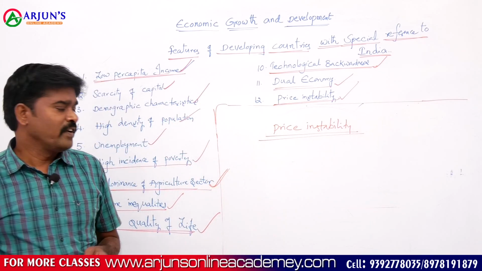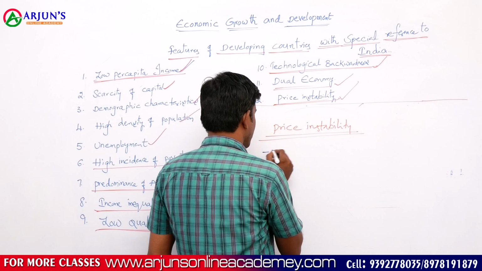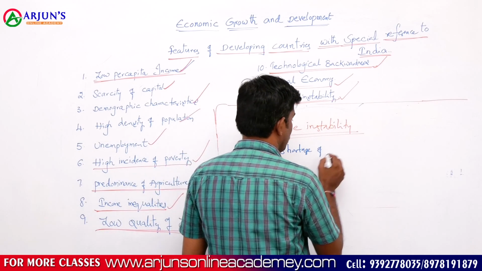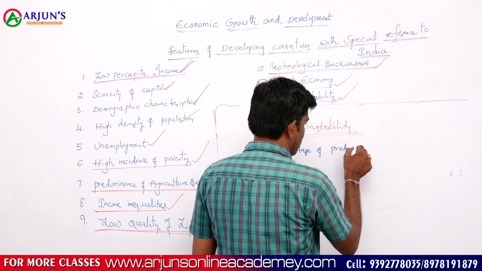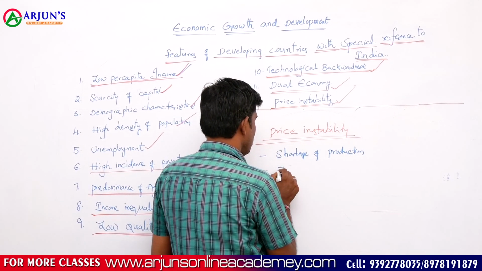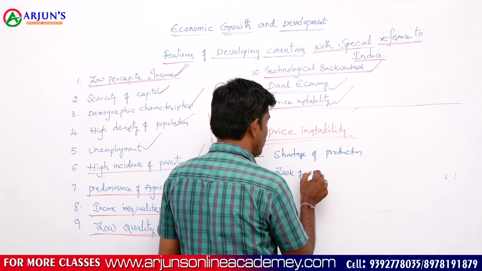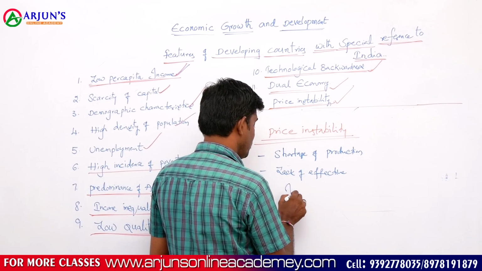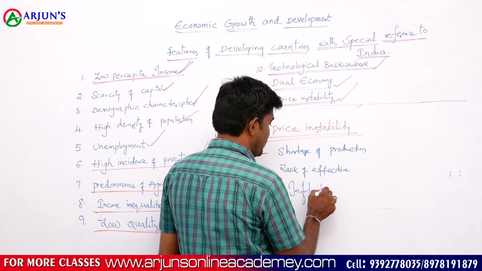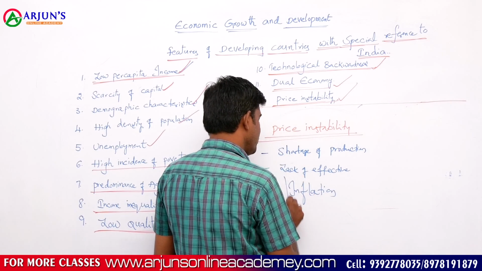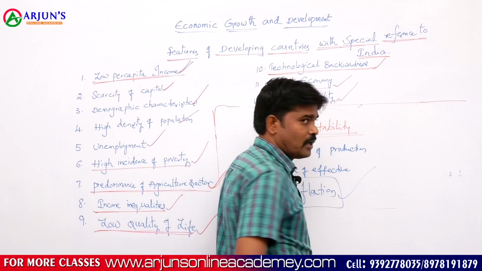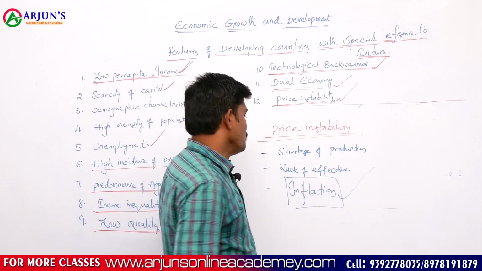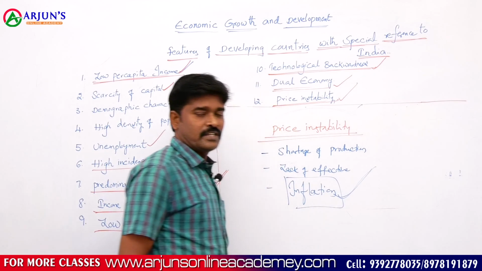Due to lack of effective demand or shortage of supply of production, there is price instability that leads to inflation. What is inflation? Continuously fluctuating prices of goods and services is called inflation. We observe this type of character features in the developing economy.